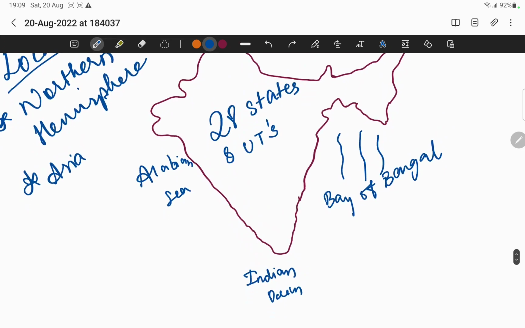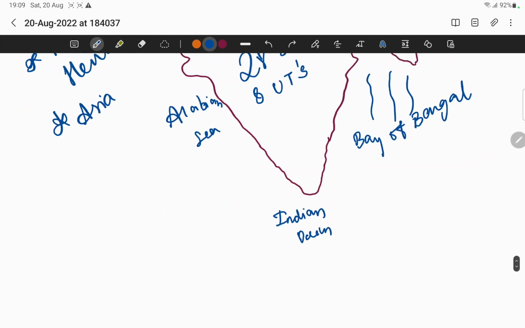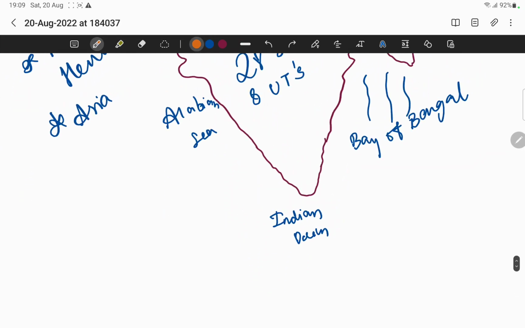So the total area, now let us see the size here. We will be seeing the size. Let me do one thing.